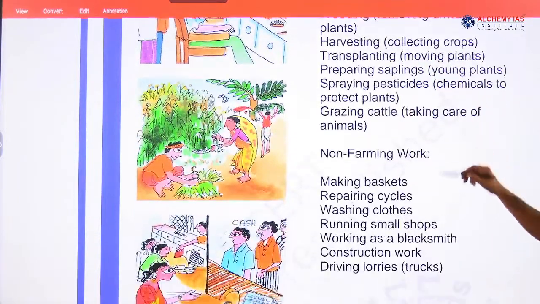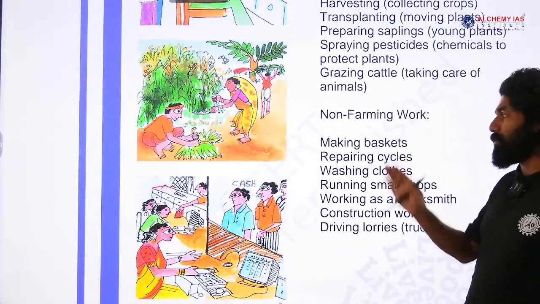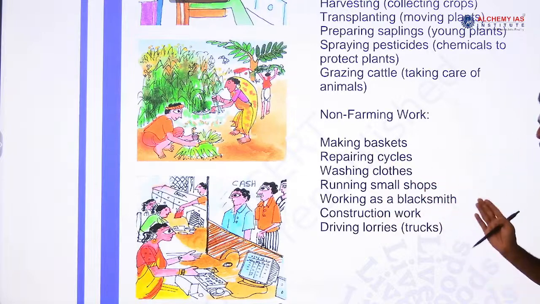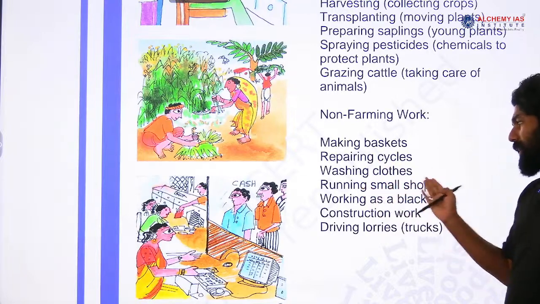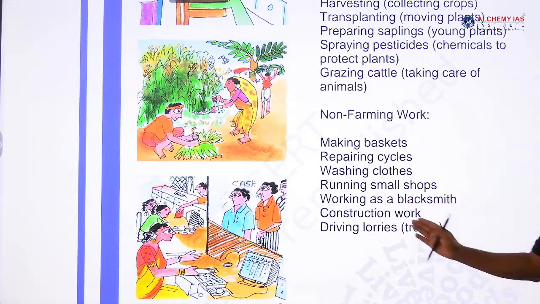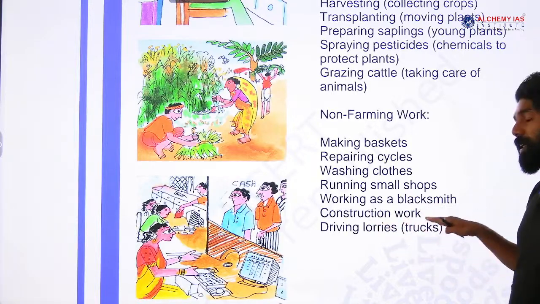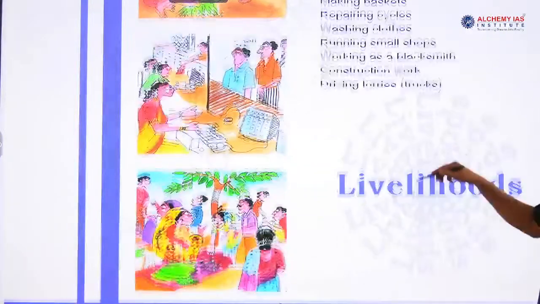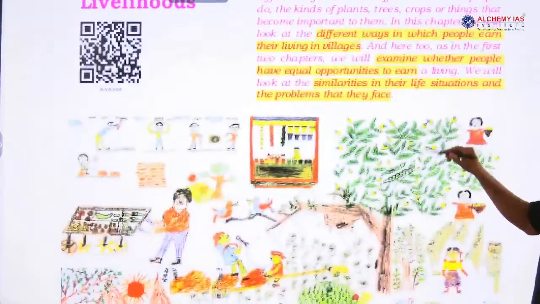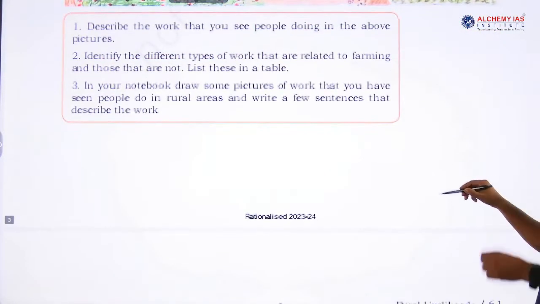Then there is non-farming work that people in rural areas are involved in, other than farming activities: making baskets, repairing cycles, washing clothes, running small shops such as a tea shop, working as a blacksmith, and construction-related work. Similarly, driving trucks and lorries. These are the activities that people in rural areas are usually involved in. So, these are the types of work that we can see in rural areas in India.